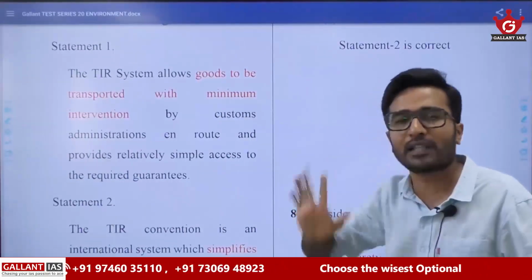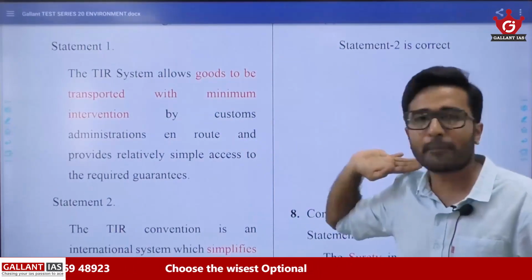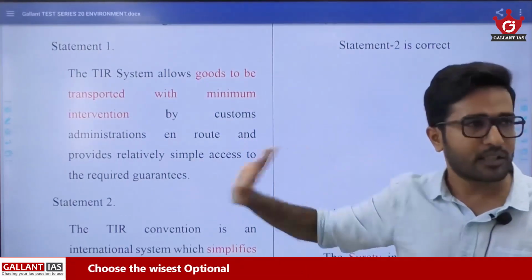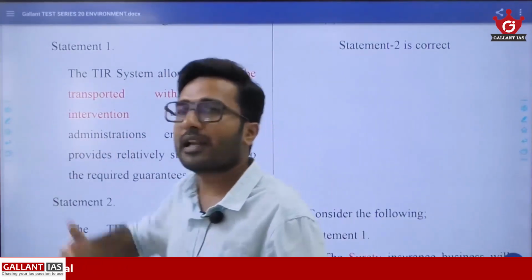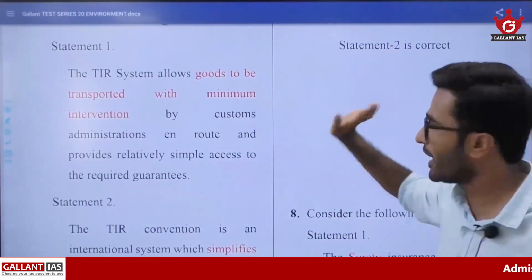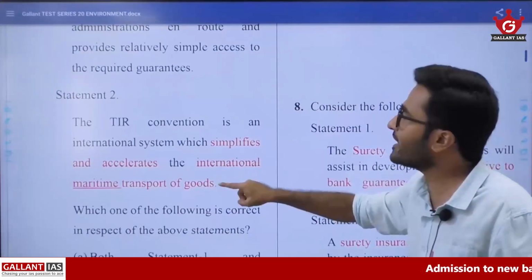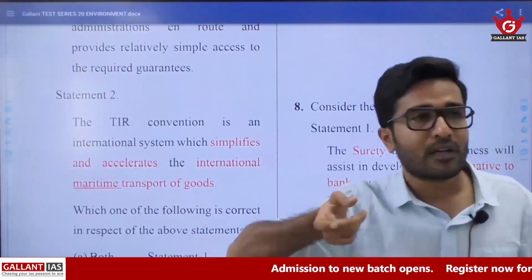So once we decided that it is related to transport of goods, the first statement becomes logical. It's simply stating that it is for reducing the legal formalities in the transportation of goods. So first statement is true anyway. Second statement, here there is one catch. This is how you fail to focus on words.